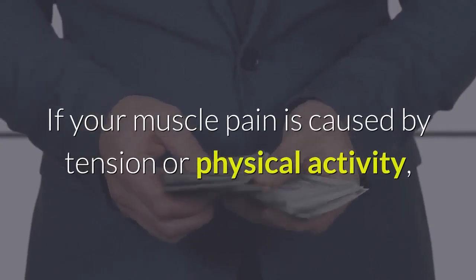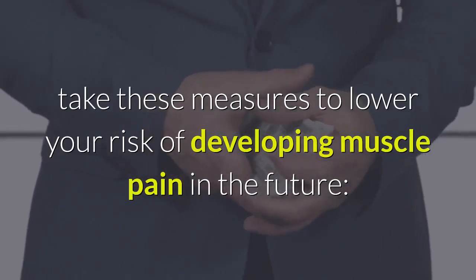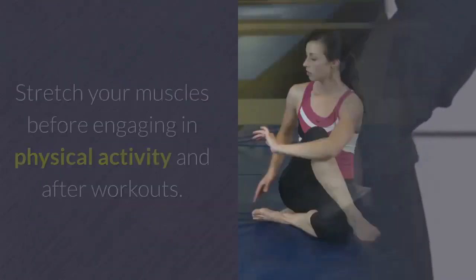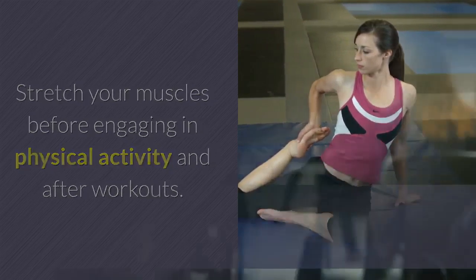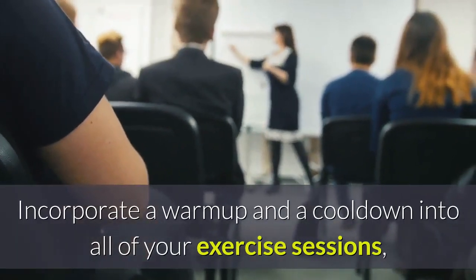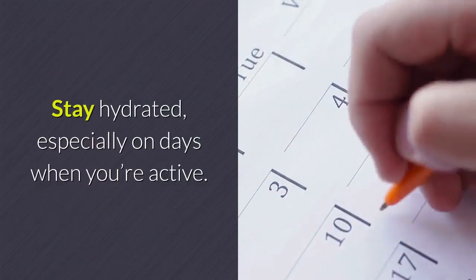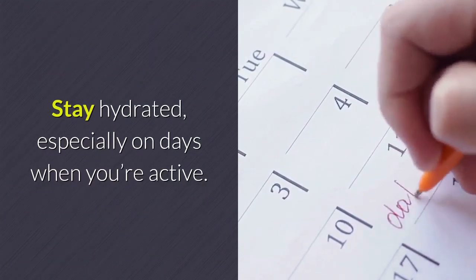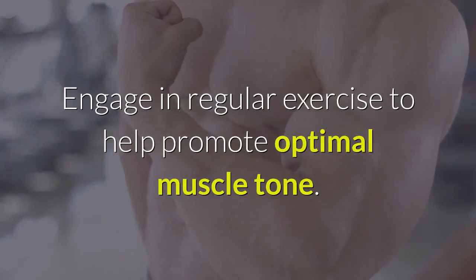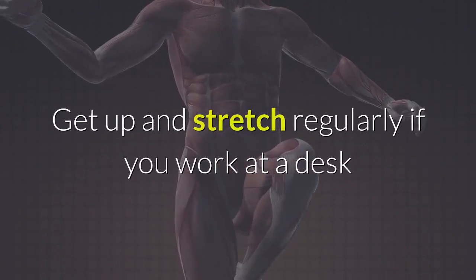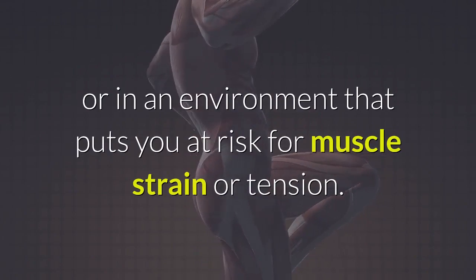Tips for preventing sore muscles. If your muscle pain is caused by tension or physical activity, take these measures to lower your risk of developing muscle pain in the future. Stretch your muscles before engaging in physical activity and after workouts. Incorporate a warm-up and a cool-down into all of your exercise sessions, around 5 minutes each. Stay hydrated, especially on days when you're active. Engage in regular exercise to help promote optimal muscle tone. Get up and stretch regularly if you work at a desk or in an environment that puts you at risk for muscle strain or tension.